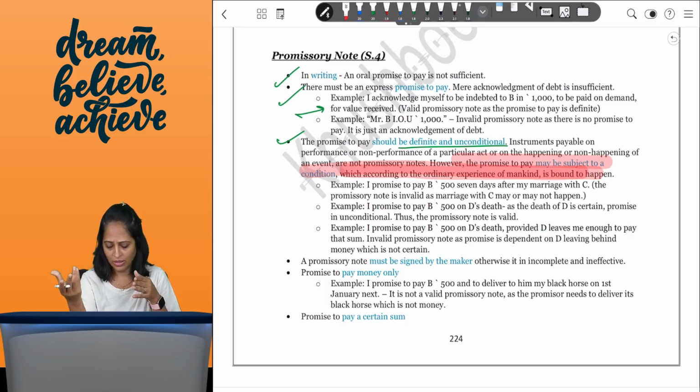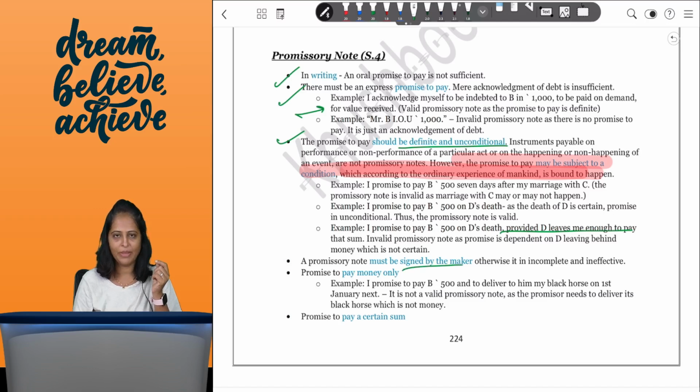Or if I say something like, there's one example here that I will pay you rupees 5,000 if D leaves me enough money to pay. Again, something which is not necessary that it will happen, but there's a possibility that he may not leave anything, he may become insolvent or bankrupt, we don't know. So that is why this condition is not a valid condition.